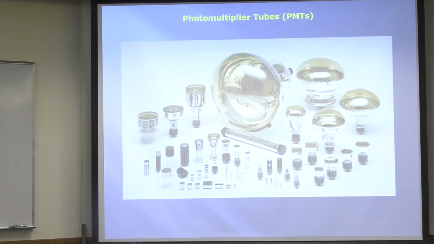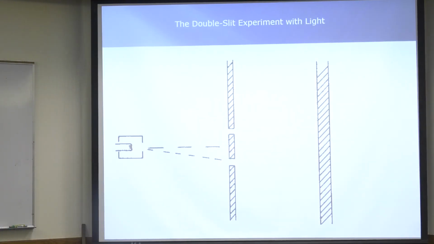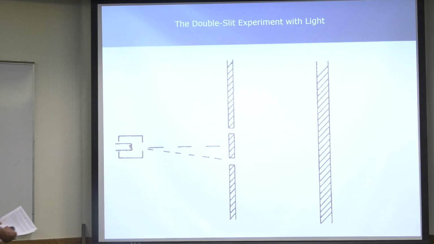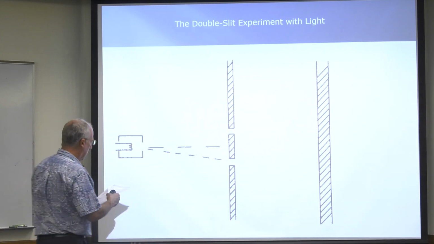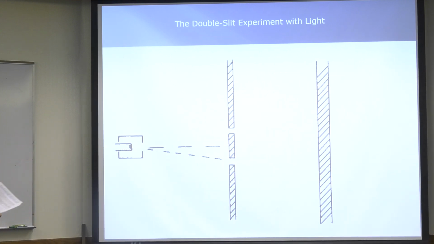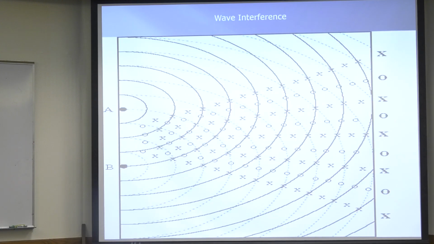On the other hand, light acts like waves. And this is just review. You do the double slit experiment with light. Remember that? And you get an interference pattern. And so here you go.